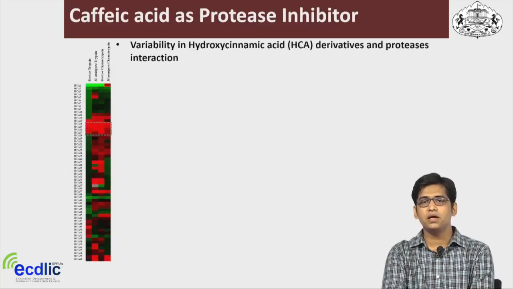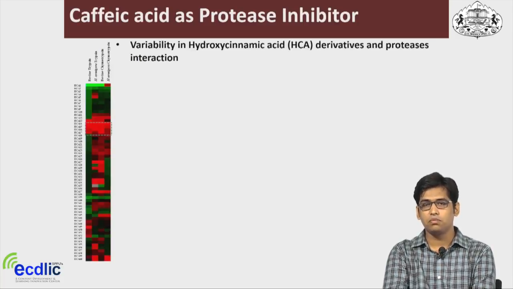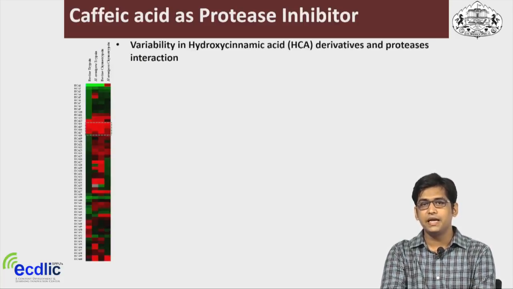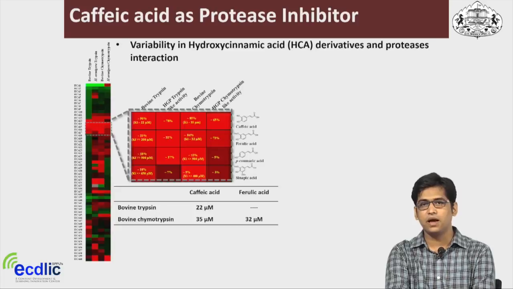We initiated with the parental class of secondary metabolites, hydroxycinnamic acid, which serves as a precursor for different flavonoid and alkaloid pathways. We screened different hydroxycinnamic acids against insect digestive physiology.